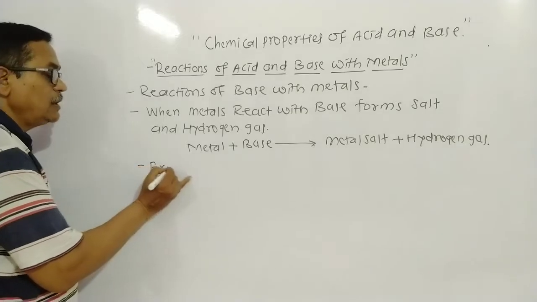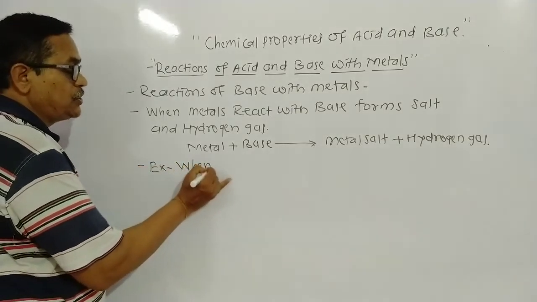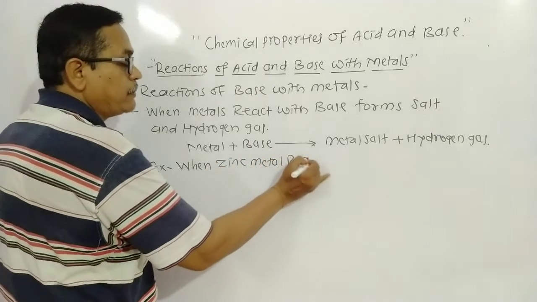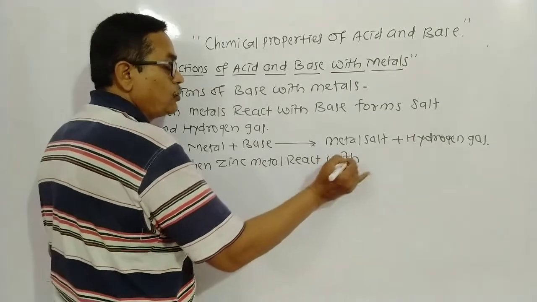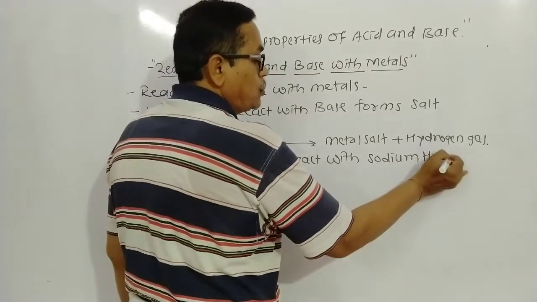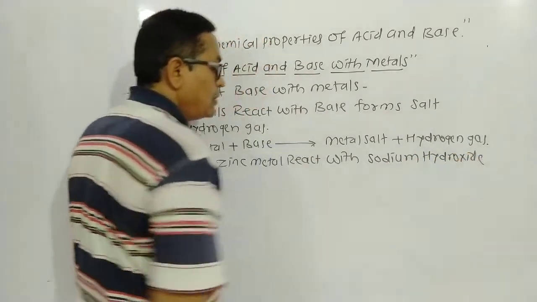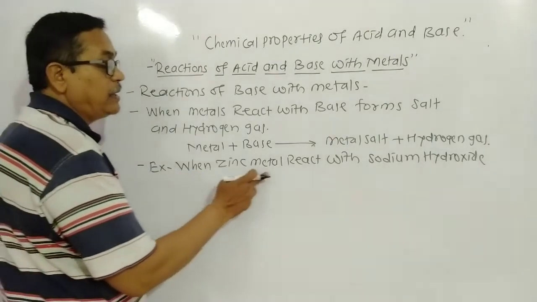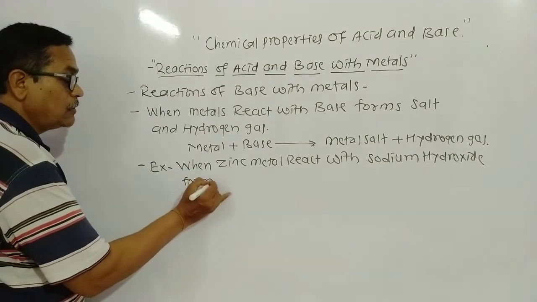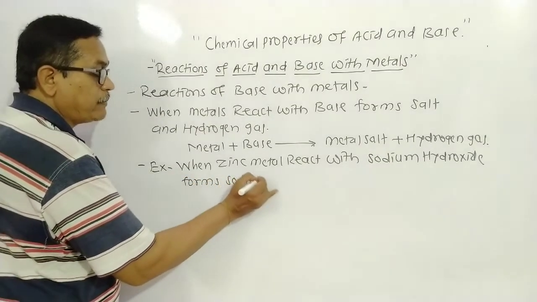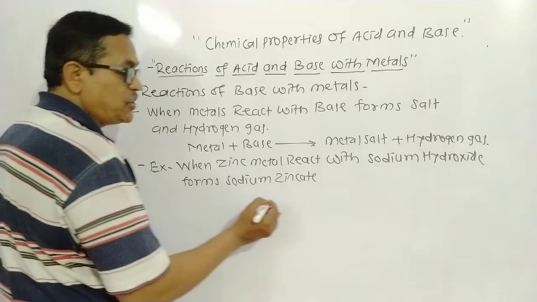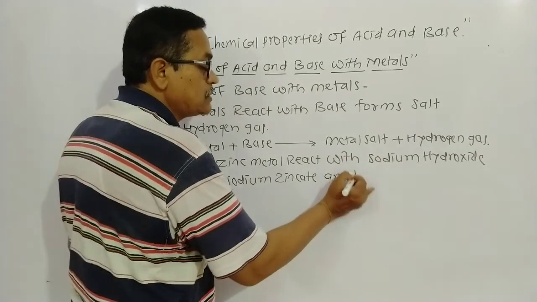Example: when zinc metal reacts with sodium hydroxide, it forms sodium zincate, which is a salt of zinc, and hydrogen gas.